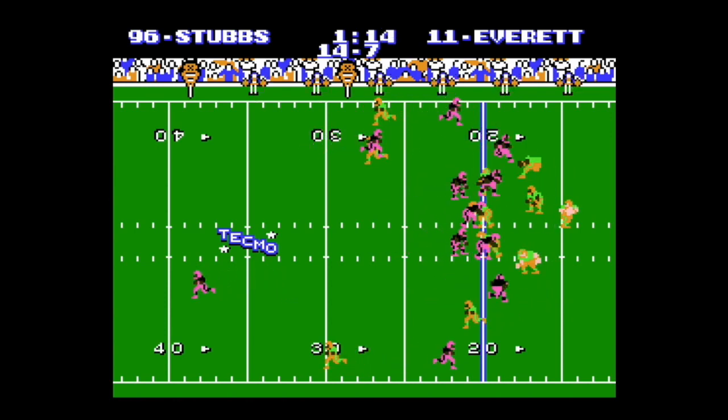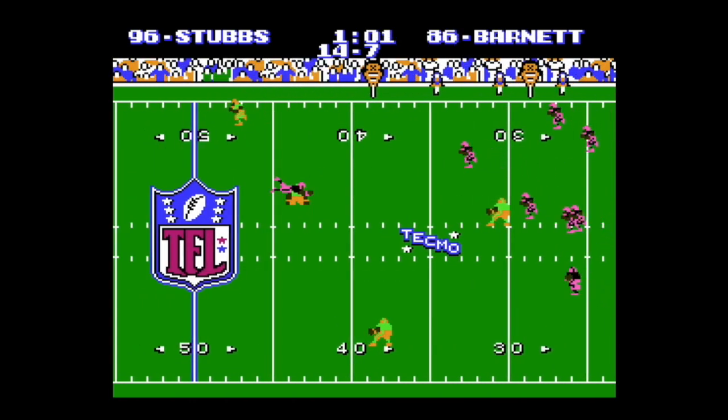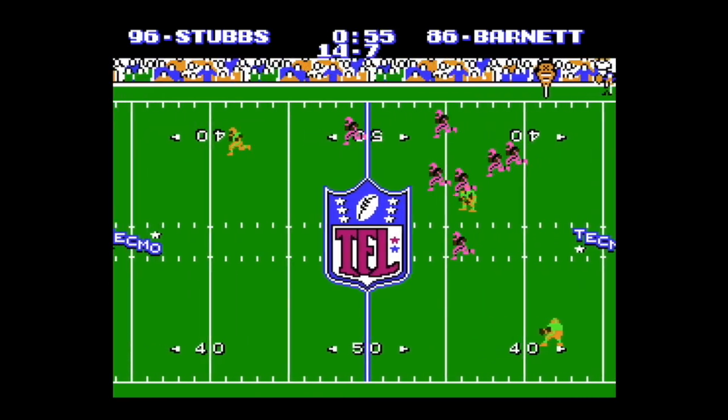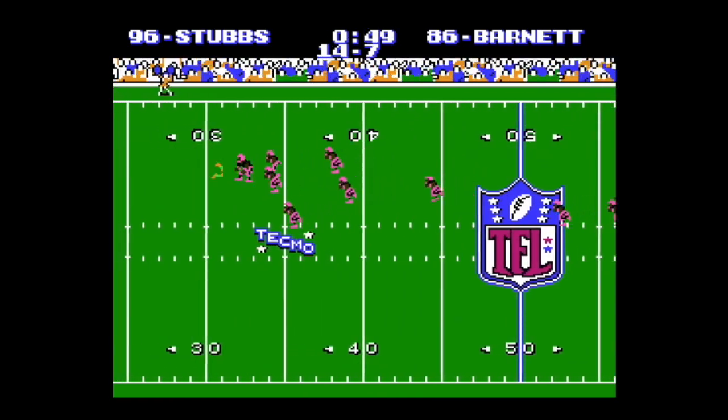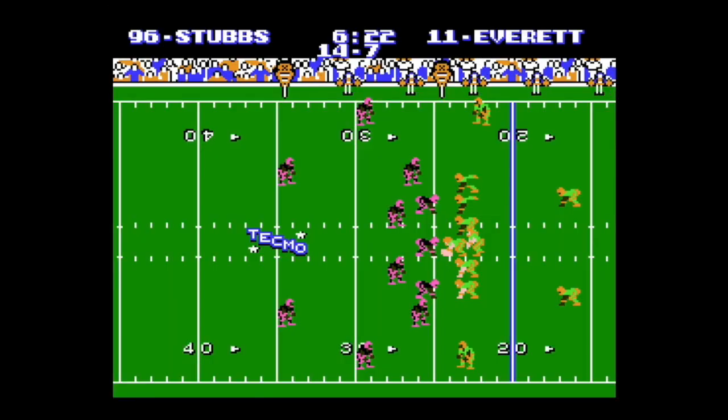Jim Everett looking to answer back with the Riptide. He has a diving catch by David Barnett, and he makes the catch, gets up, and gets another 20 yards on the play, which will lead to a Casey field goal that is just a bit outside. No good. The score remains 14-7.